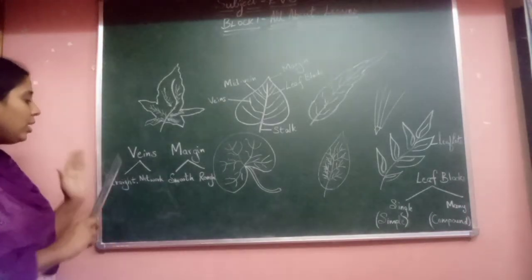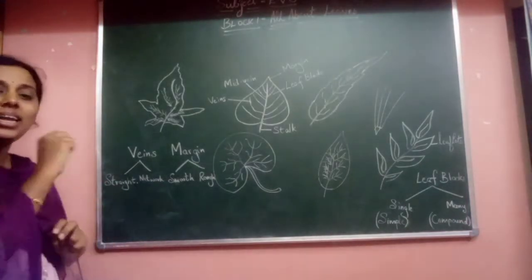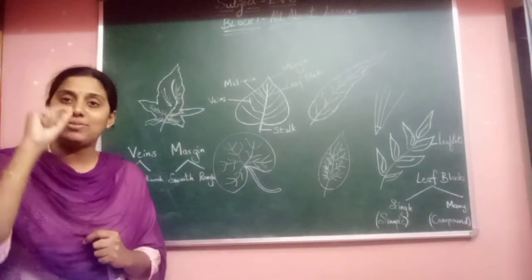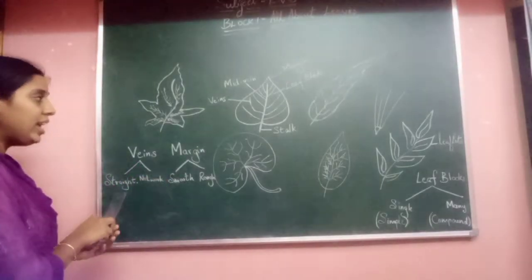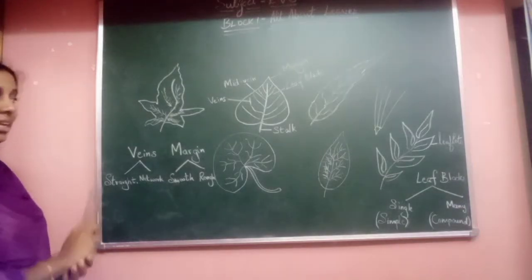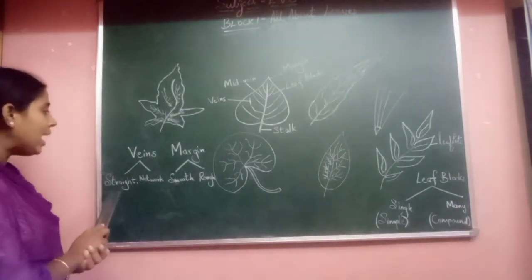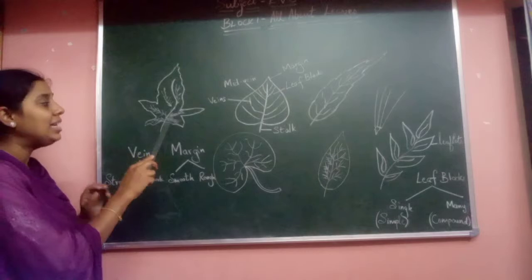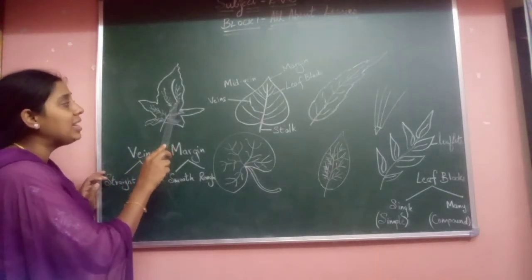One, you can find only straight lines running through the leaves, or else you can see a network of lines running through the midvein, as I told you here.